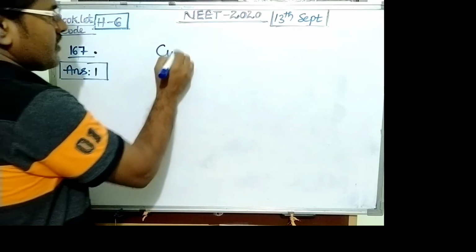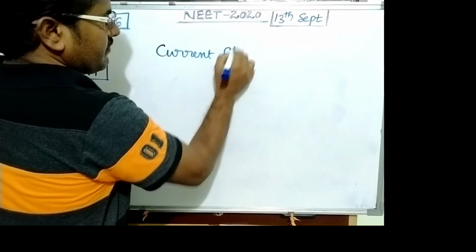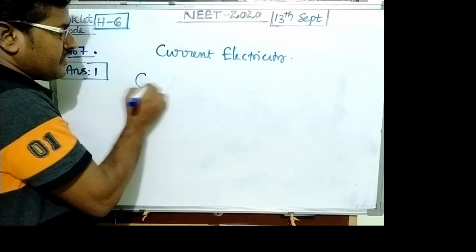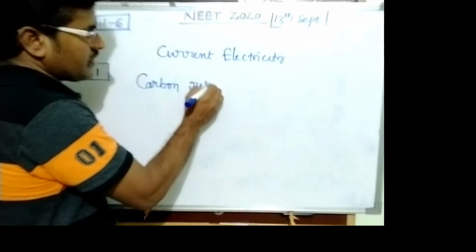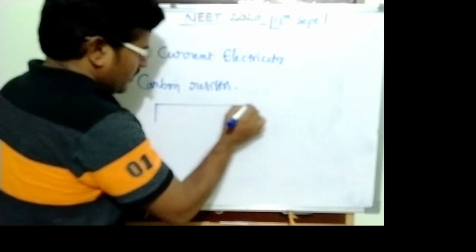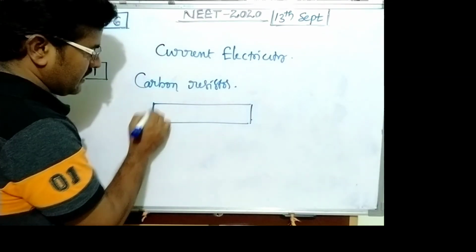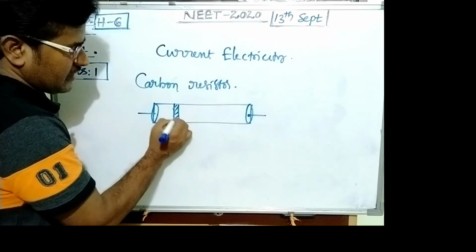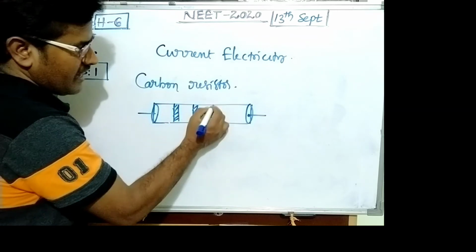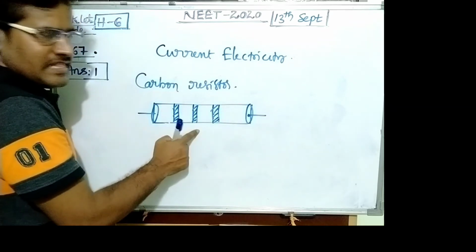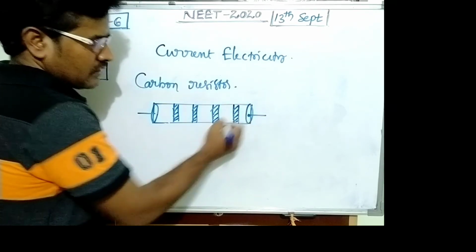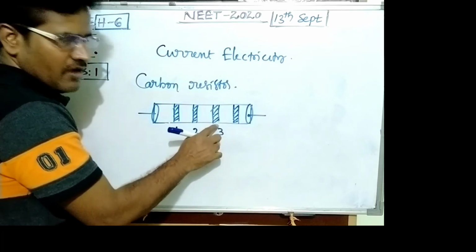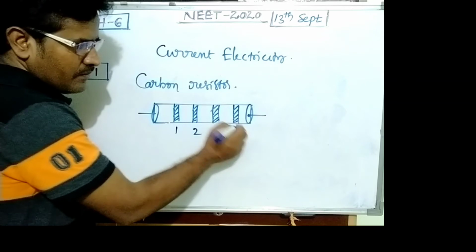Question number 167. This is from current electricity. So what is the carbon resistance? A carbon resistor is an artificial resistor. It is like a capsule shape. There are 4 colored bands. The first 2 colored bands give the first 2 digits of resistance. The third band gives the power of 10 and the fourth band gives tolerance.